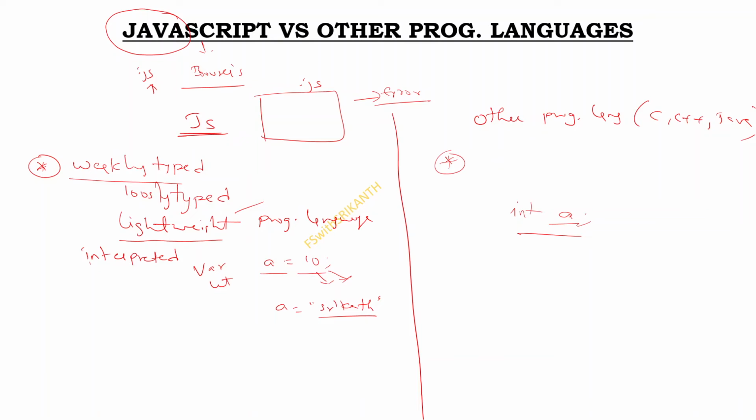an interpreted programming language. It does not require any compilation, any package or any library. We are not importing any header files, any separate package, and we do not require any separate module. So it is interpreted, right? Line by line it will be executed. But in other programming languages, if you want to execute a program, you definitely require some environment packages, default functions, default libraries and default header files.